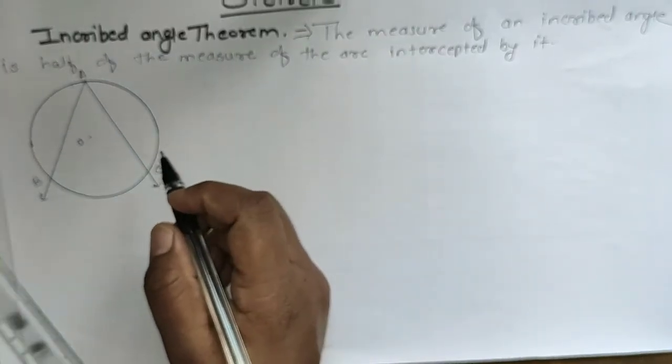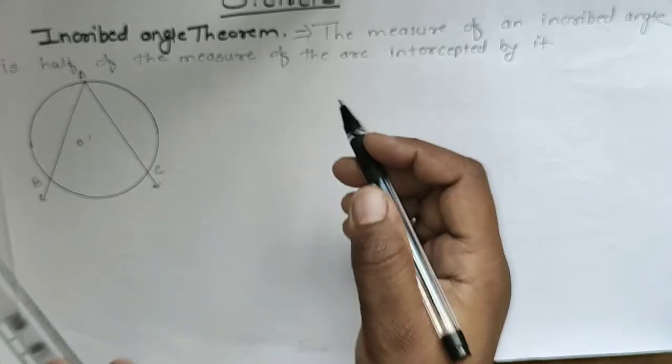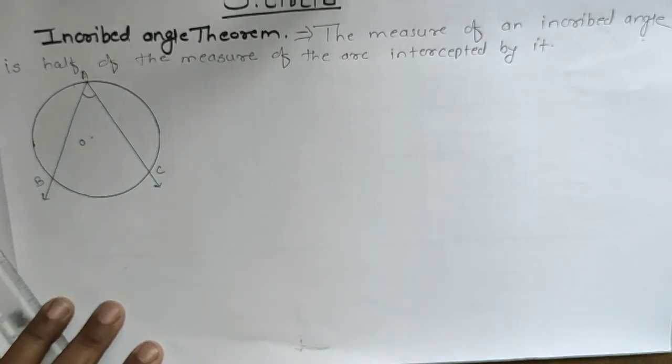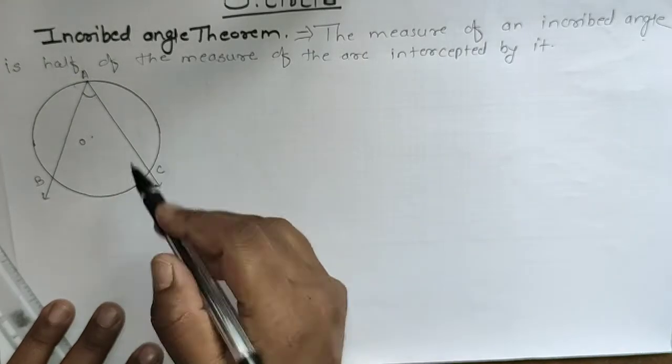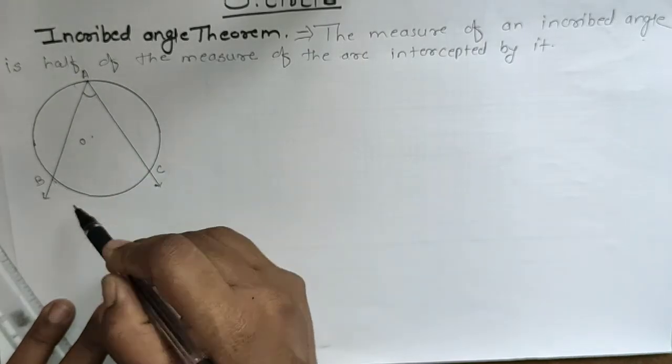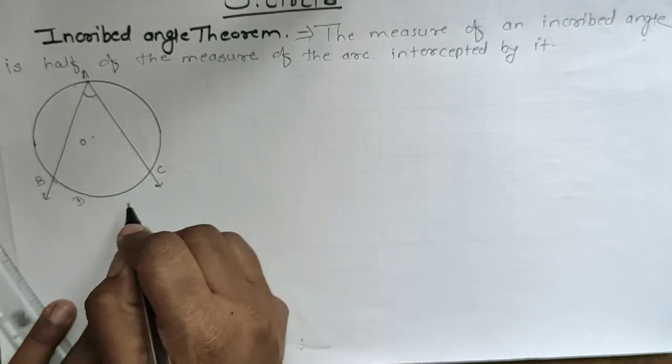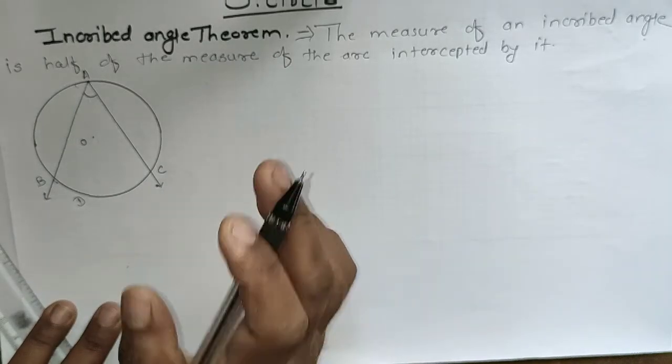What we have to prove is that the measure of the inscribed angle BAC is equal to 1/2 the measure of arc, suppose I write here D, BDC.